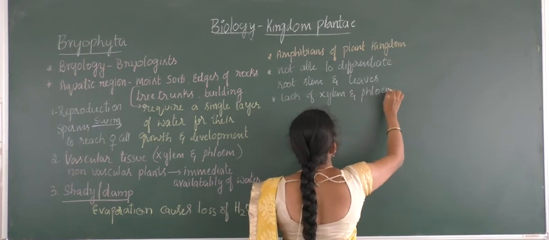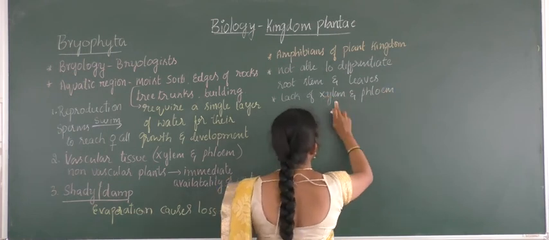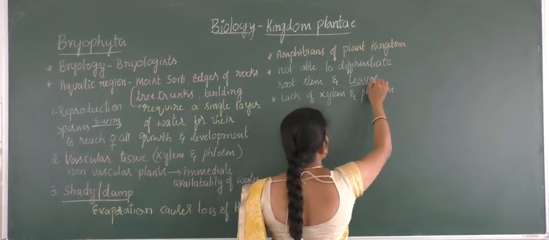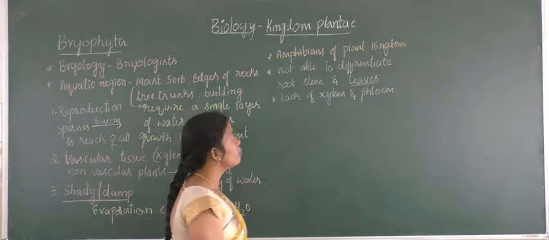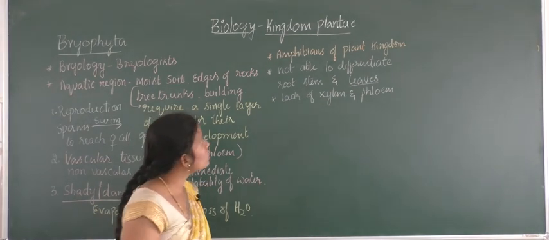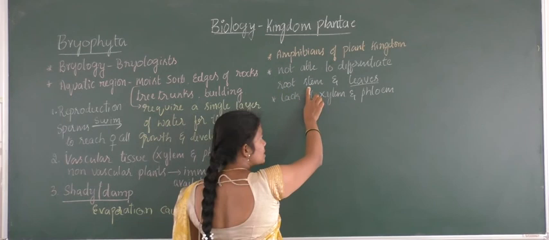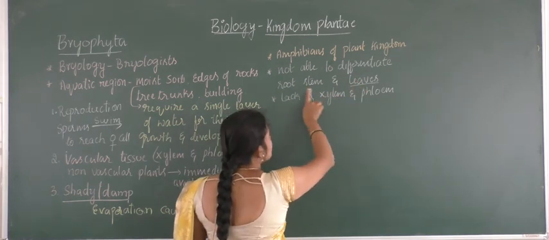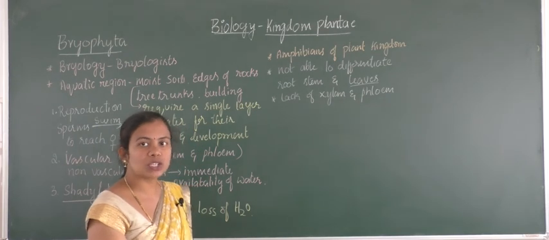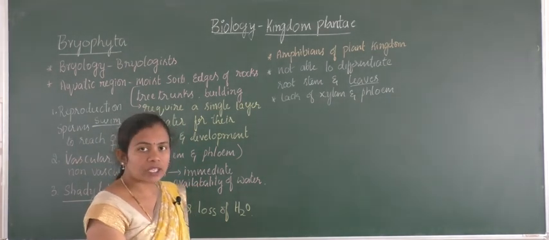A true stem requires xylem and phloem as conducting structures, and leaves also possess xylem and phloem. Due to the lack of xylem and phloem, these only look like a root, a stem and leaves, so we use the words root-like structure, stem-like structure and leaf-like structure.